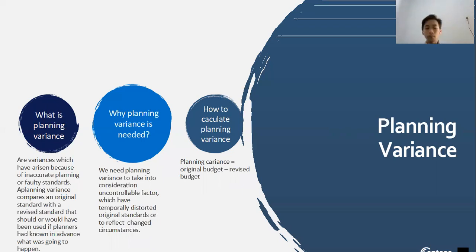So why is the planning variance needed? Because we need to take into consideration uncontrollable factors which may have made the original standard inappropriate, or to reflect changed circumstances. The formula to calculate the planning variance is original budget minus revised budget.